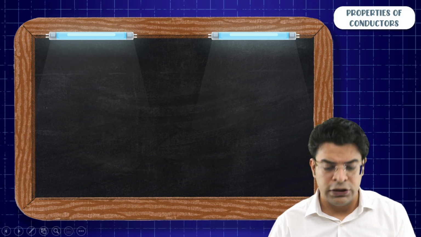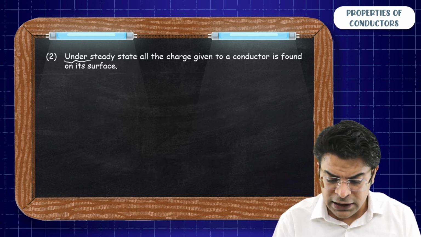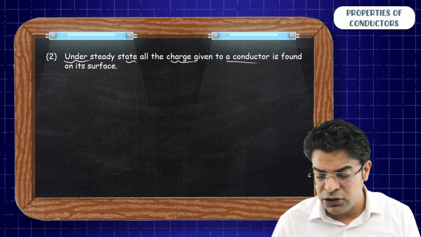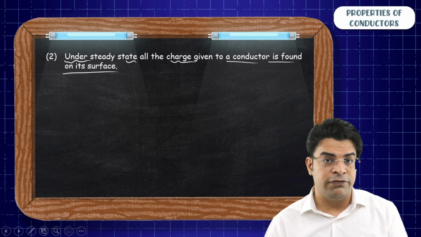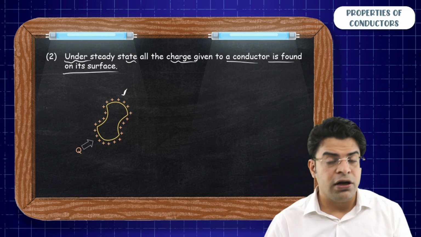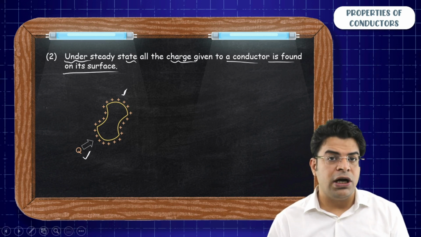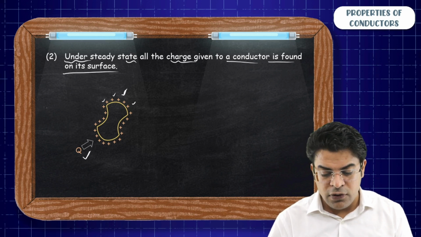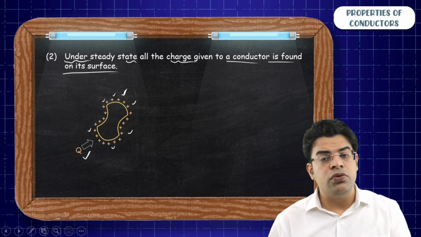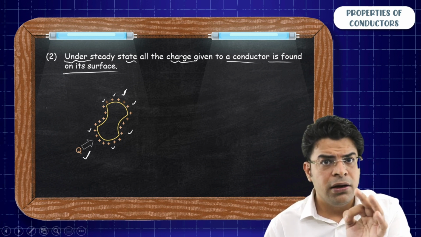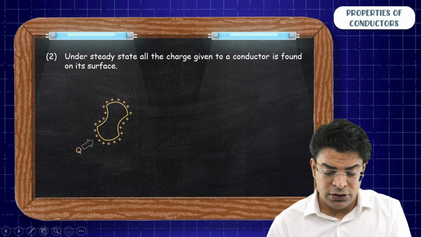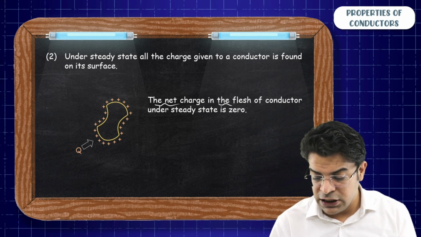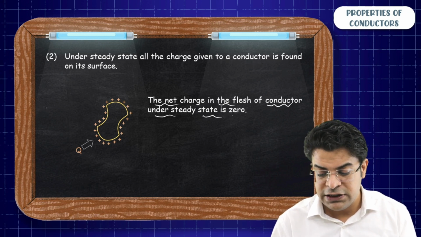Moving on to the second point. Under steady state, all the charges given to a conductor is found on its surface. So if you take a conductor and you give the conductor some charge, all the charge is found on the surface of conductor. We do not find any net charge in the bulk of conductor. So we say the net charge in the flesh of conductor under steady state is zero.